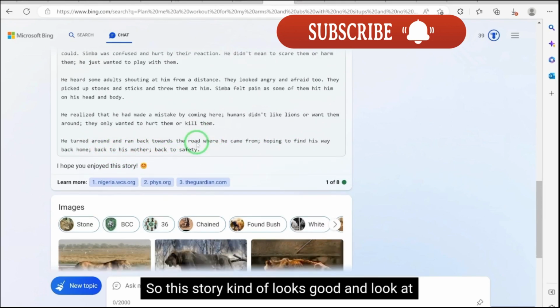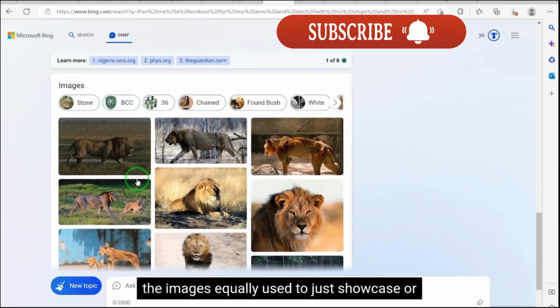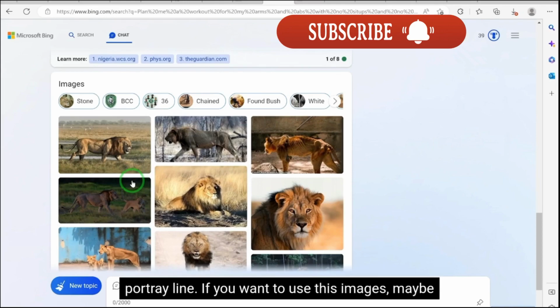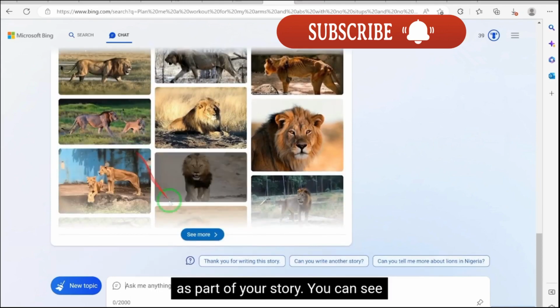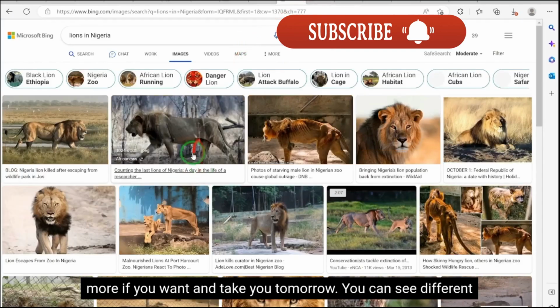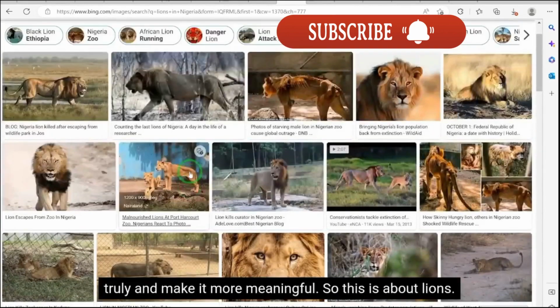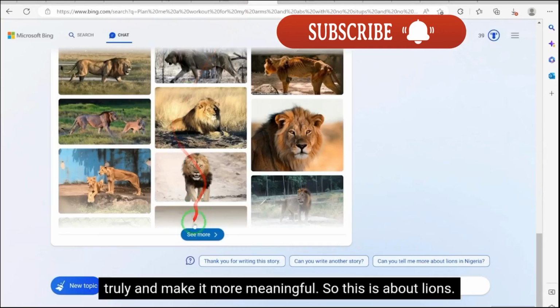Okay, so this story kind of looks good. And look at the images it quickly used to showcase or portray lions. If you want to use these images as part of your story, you can see more if you want. It can take you to more, where you can see different kinds of lions around, to augment your story and make it more meaningful and colorful. So this is about lions.